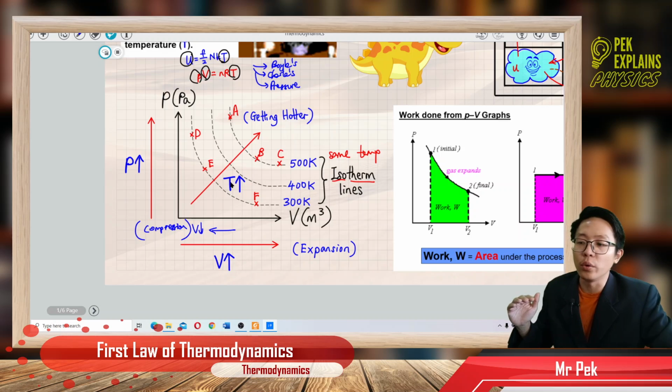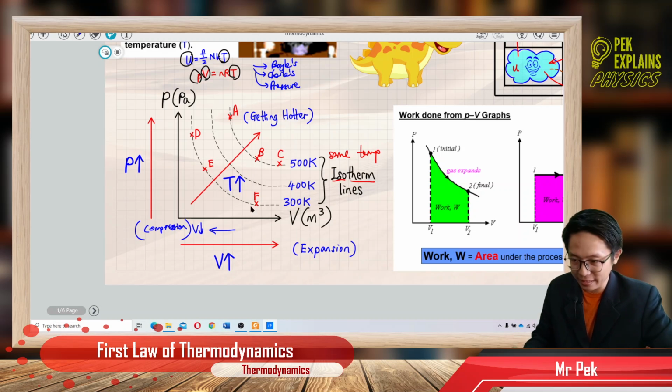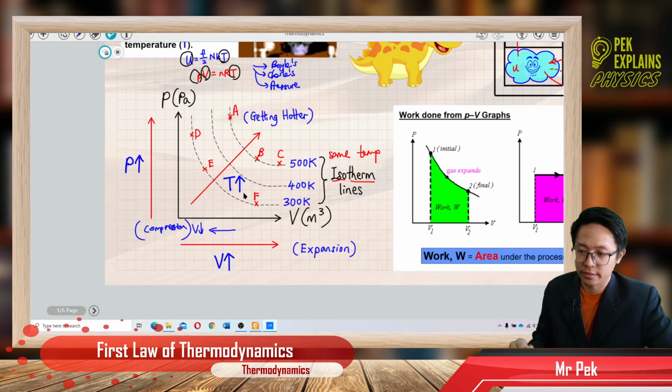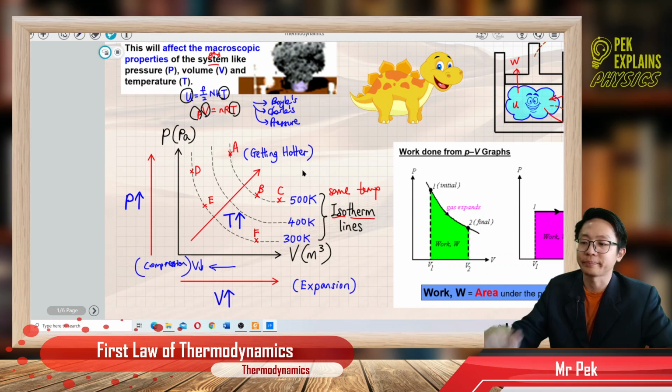Going away from the pressure-volume axis, the temperature increases, getting hotter.